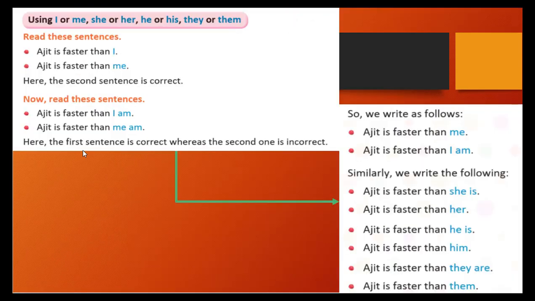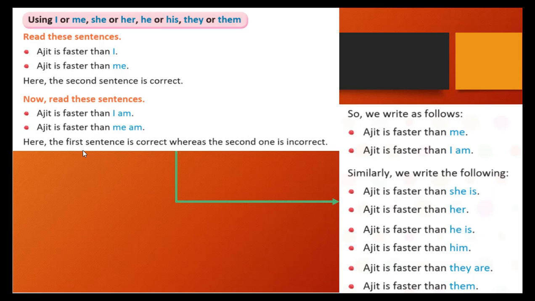Let's see how to use I or me, she or her, he or his, they or them. Ajit is faster than I. Ajit is faster than me. Here the second sentence is correct because me should be the correct one. And Ajit is faster than I am. Ajit is faster than me am. So the first sentence, I am, is correct, whereas the second is incorrect. So we write: Ajit is faster than me, Ajit is faster than I am.